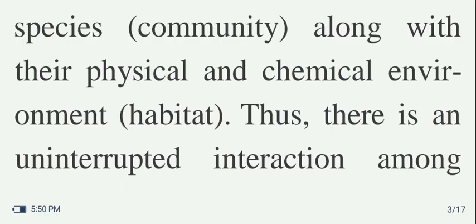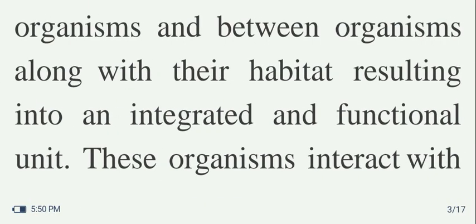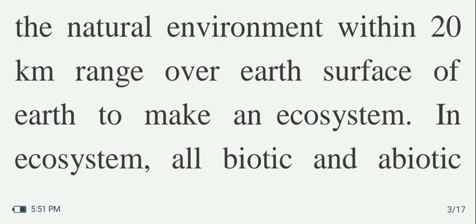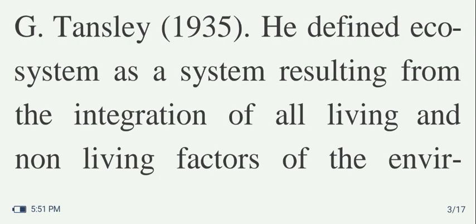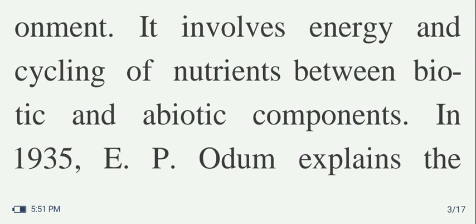There is an uninterrupted interaction among organisms and between organisms and their habitat, resulting in an integrated and functional unit. These organisms interact with the natural environment within a 20-kilometer range over the surface of Earth to make an ecosystem. In an ecosystem, all biotic and abiotic components of the environment are connected through energy flow and nutrient cycle. The term ecosystem was coined by Sir Arthur G. Tansley in 1935. He defined ecosystem as a system resulting from the integration of all living and non-living factors of the environment. It involves energy and cycling of nutrients between biotic and abiotic components.